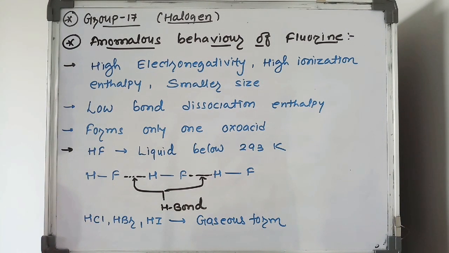Okay student, so this is the anomalous behavior of fluorine. And now student, we are going to study the oxo acids of group number 17 elements, and along with that we are also going to study the HCl preparation and the other important reactions and properties of group number 17 elements in our next video.